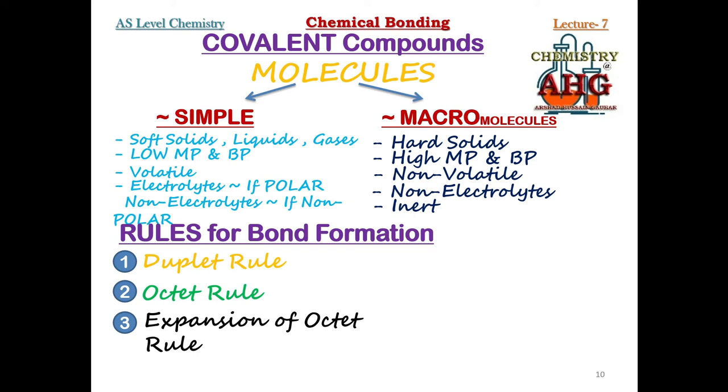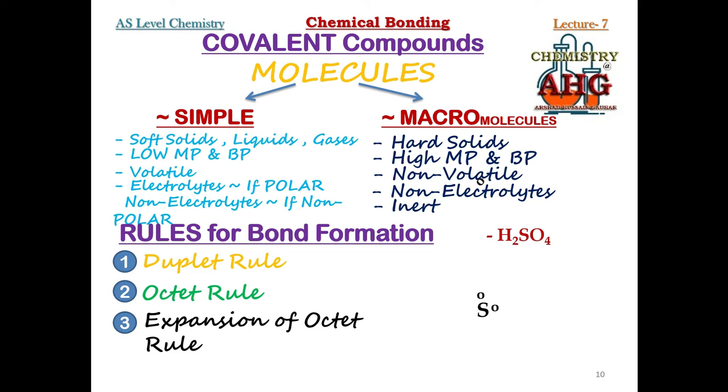You are familiar with this compound, and in this compound all three rules are being followed. The common example is sulfuric acid, H2SO4. Now you can see what the central atom of H2SO4 is. It is sulfur. I am giving you the dot and cross formula for sulfuric acid, and then you will be able to identify which element is following the duplet rule, which element is following the octet rule, and which one is following expansion of octet. Look at the dot and cross formula.